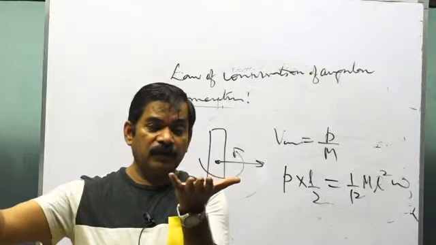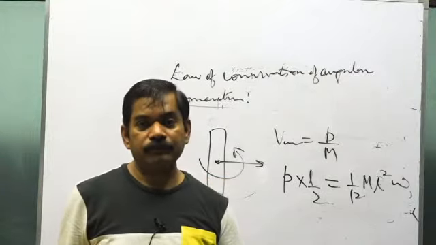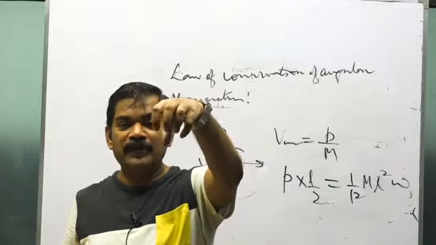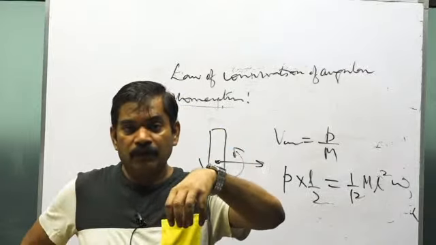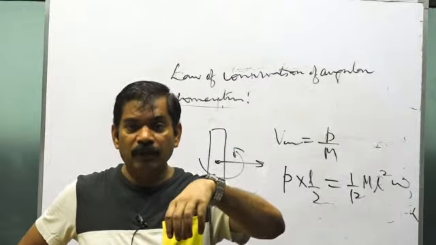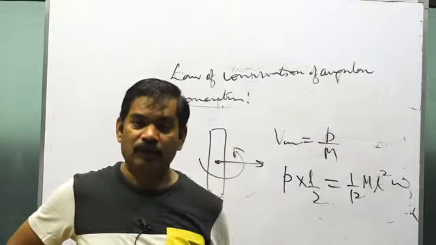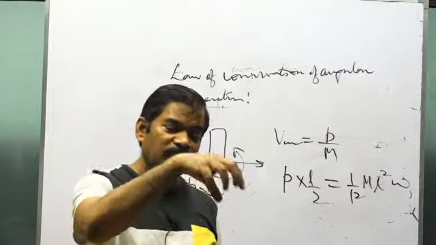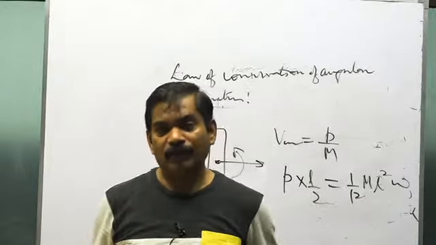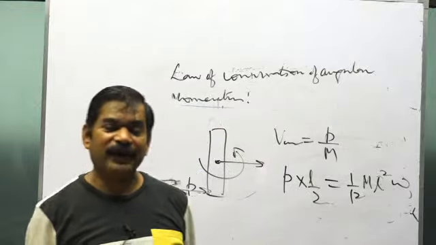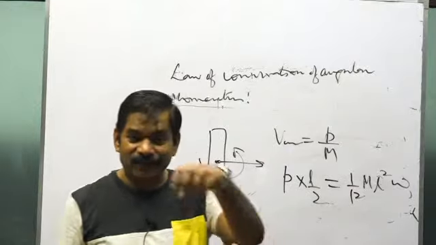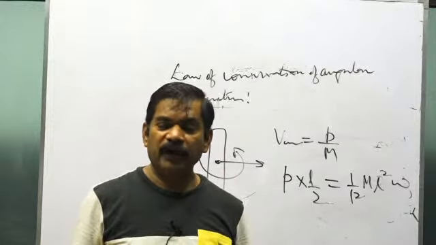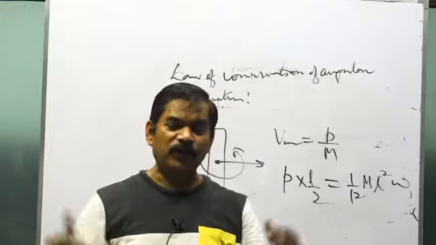Calculate the angular momentum of the impulse that you have imparted about a point lying on the ground just below the center of mass of the rod. That angular momentum will be I omega, since the body starts rotating about the center of mass. So you will calculate the value of I about the center of mass, I into omega, which will be equal to the initial angular momentum.